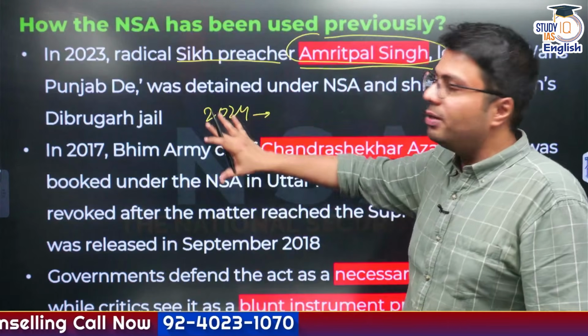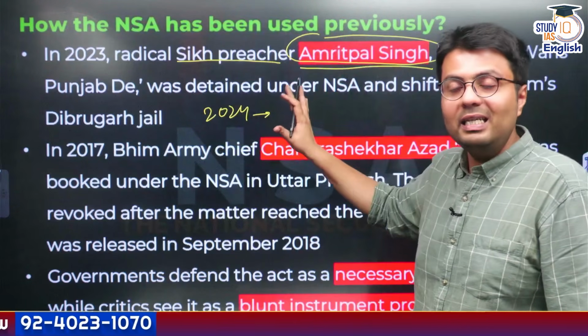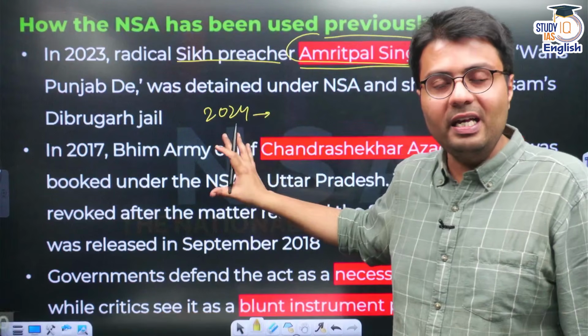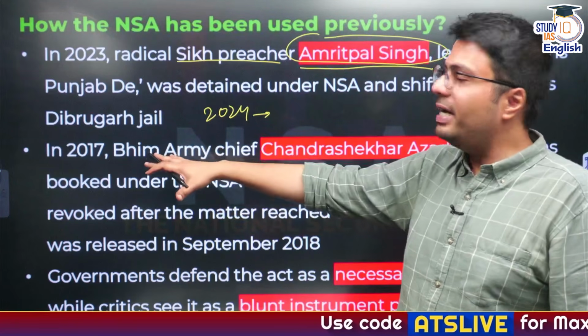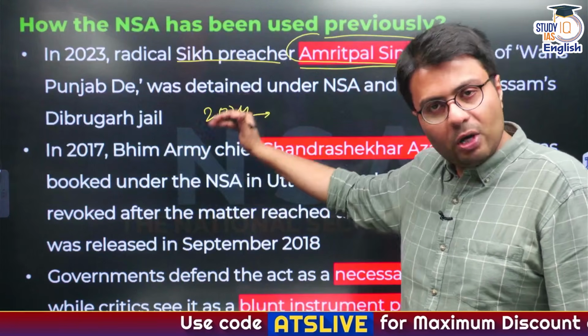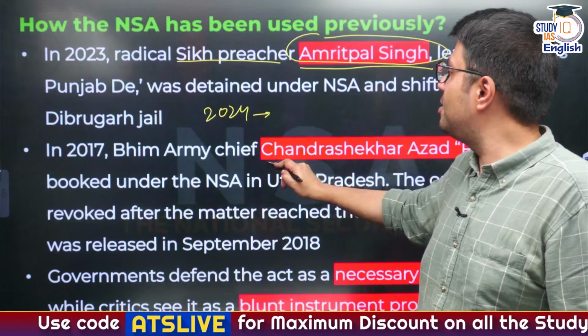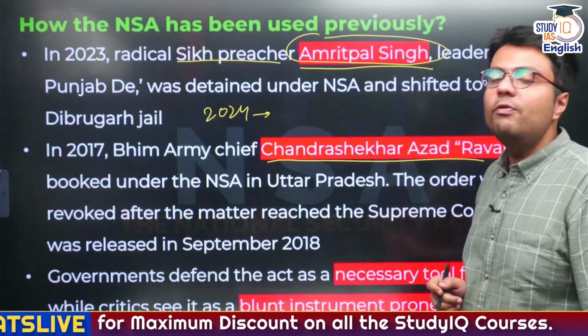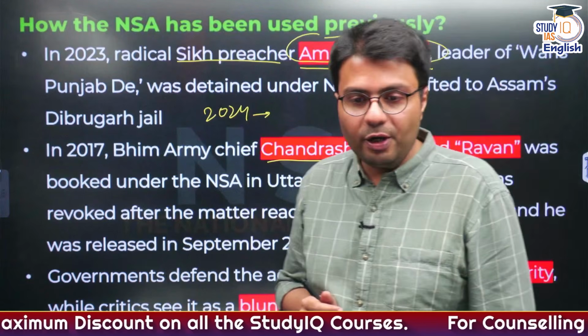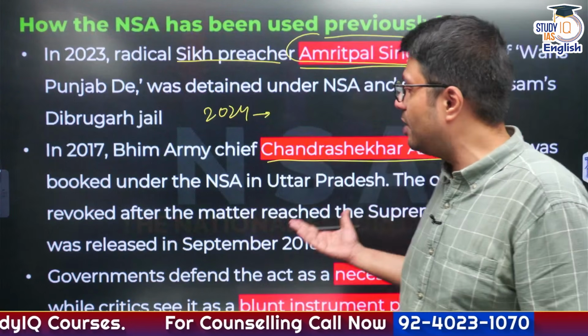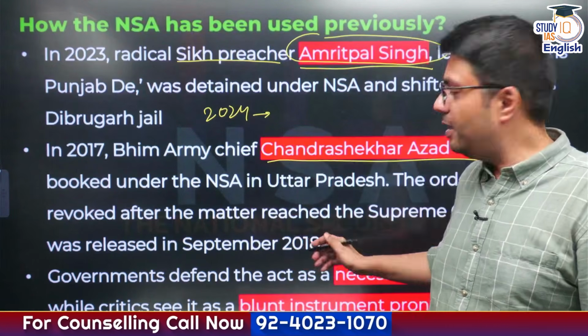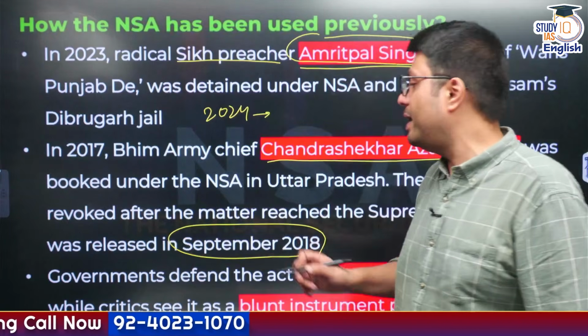So this is the problem: Amritpal Singh is still under the National Security Act and still under preventive detention, and is also one of the MPs. Similarly, in 2017, there was a political party in UP, the Bhim Army. Its chief, Chandrasekhar Azad, was booked under the National Security Act by the government of Uttar Pradesh. But after reconsideration in the Supreme Court, this order was removed and he was ordered to be released by the government in September 2018.